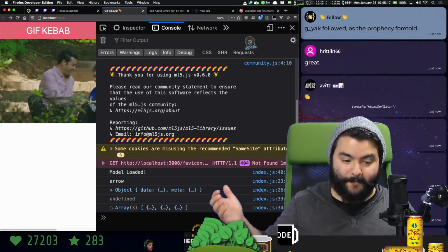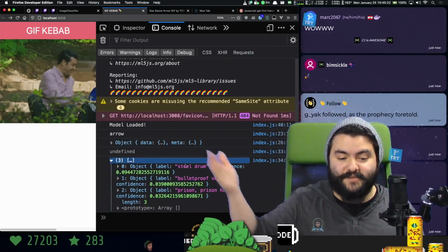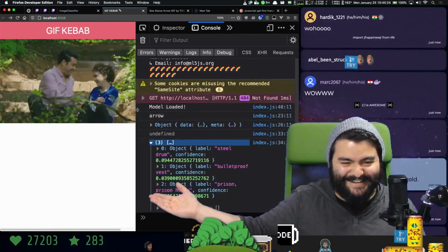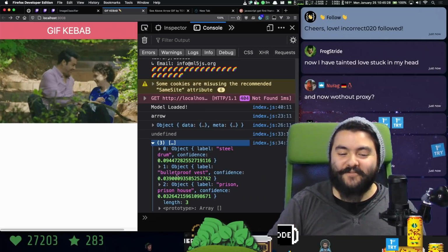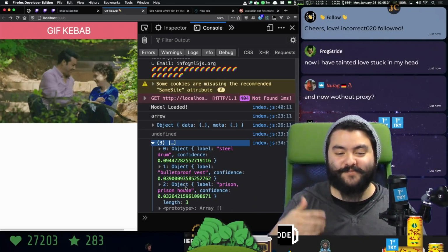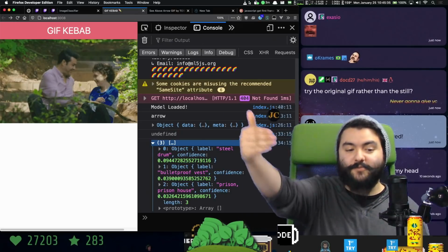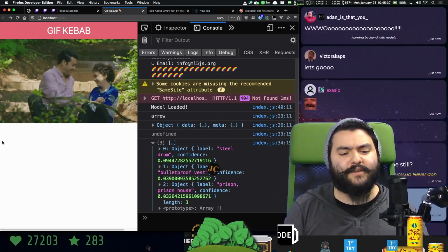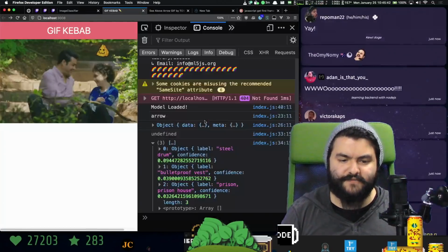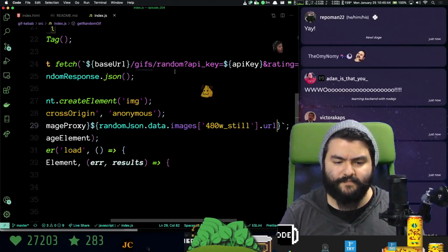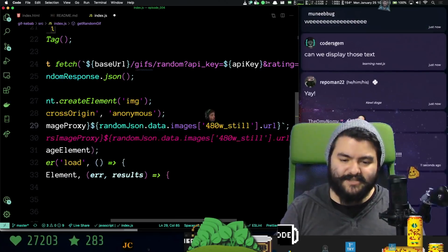Basically, all we need to do now is we need a button that says next. And when you click next, we're going to pick one of these: steel drum, bulletproof vest, prison house. We're going to pick one of these and then make another request with that specific tag. And also we need to display, what happens if we display the GIF instead? Was it just image URL? We could display the text.